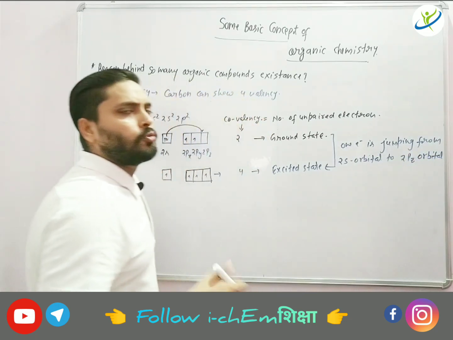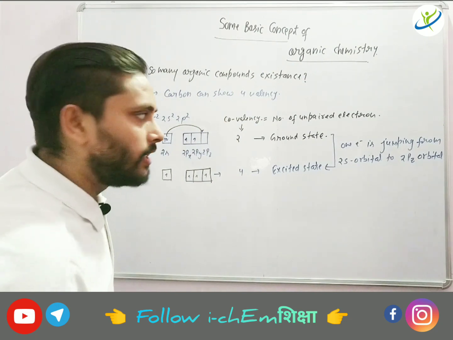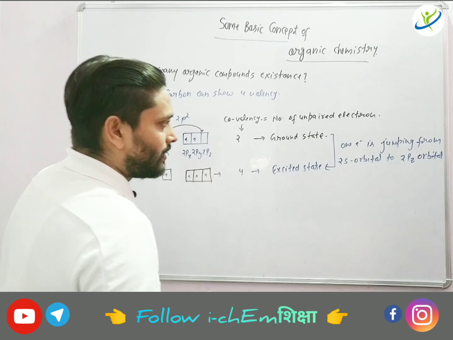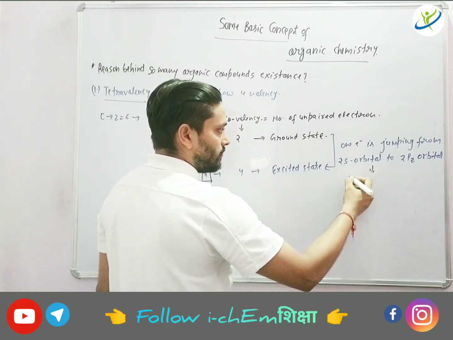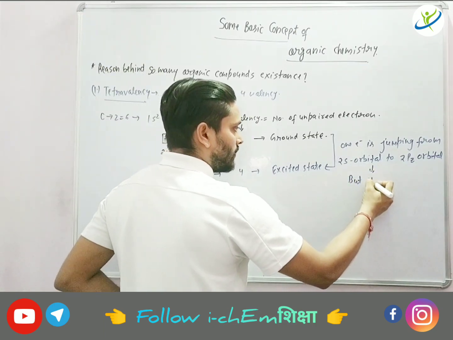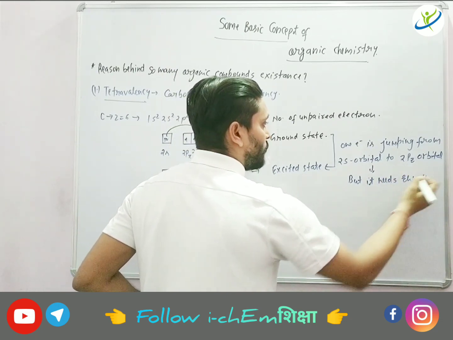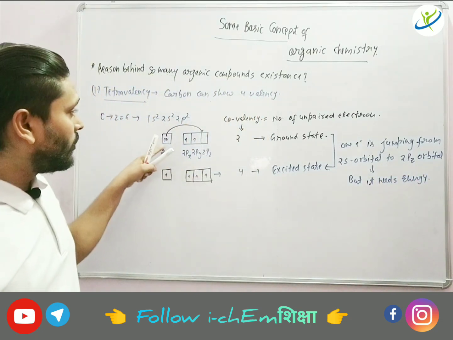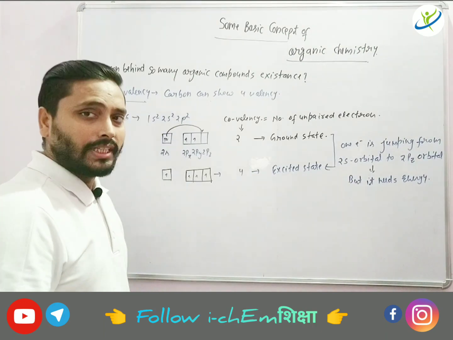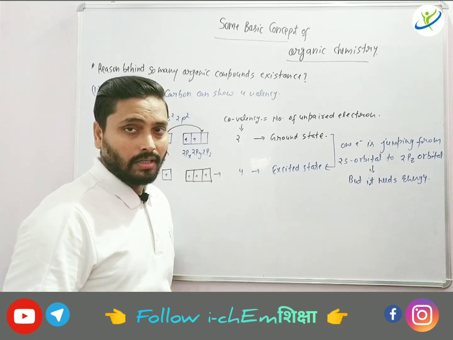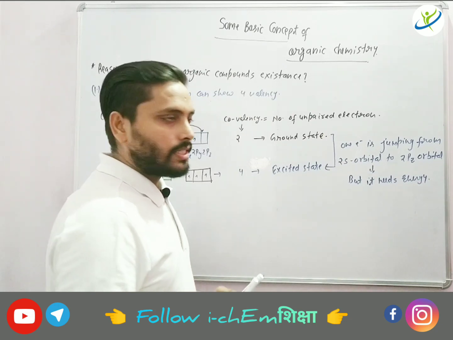Here it can be 2px, 2py, it depends upon which orbital is vacant for electron. But it need energy. If you will not provide energy to this electron, it will not jump from 2s to 2pz. So it should be energetically unfavorable. Is it so? Let's try to understand this.